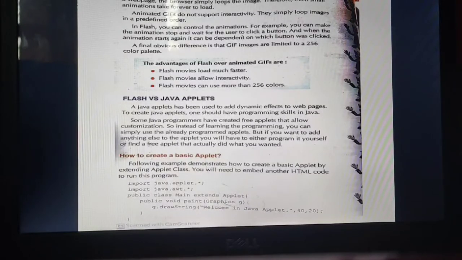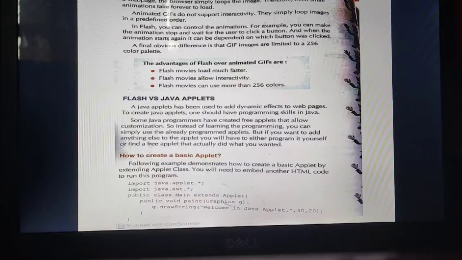Like in the Flash player, there will definitely be a stop and play button. So you can control your animation with those buttons, which are clickable. And when the animation starts again, it can depend on which button was clicked. A final obvious difference is that GIF images are limited to a 256 color palette, and we can use more than 256 colors in Flash.